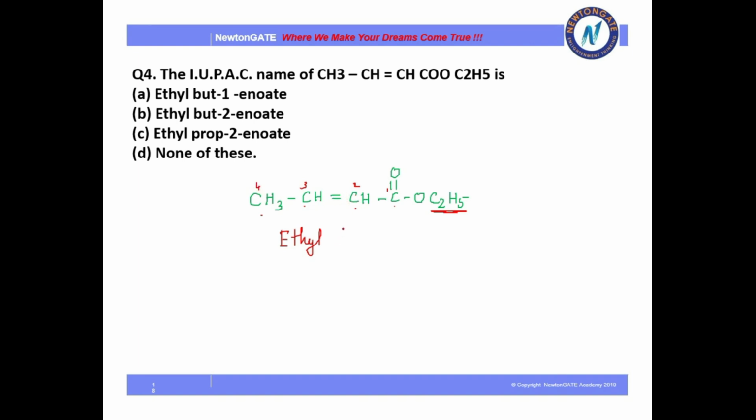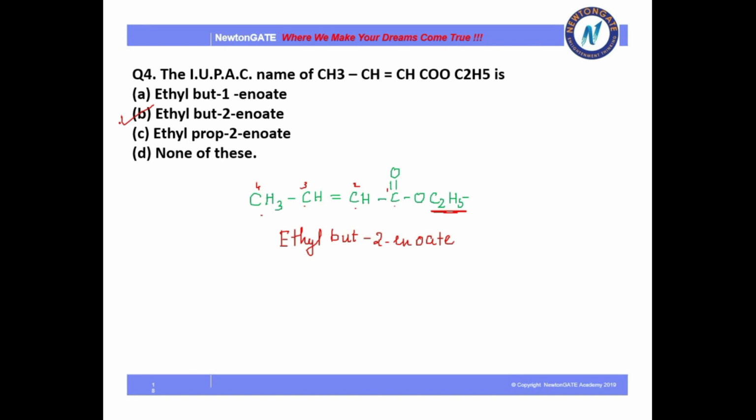So I will write but-2-enoate. So this is the answer, ethyl but-2-enoate. Which option goes with this? Option B.